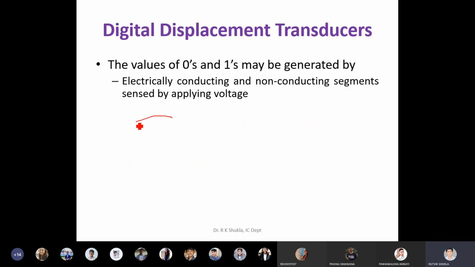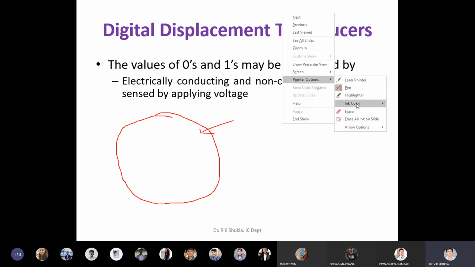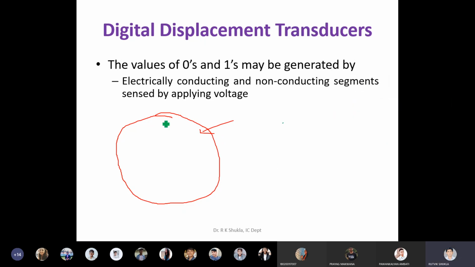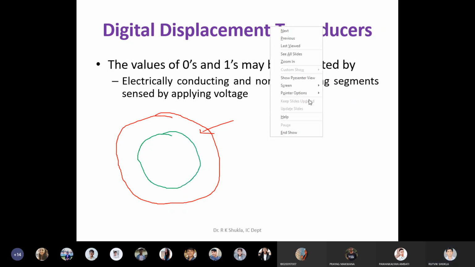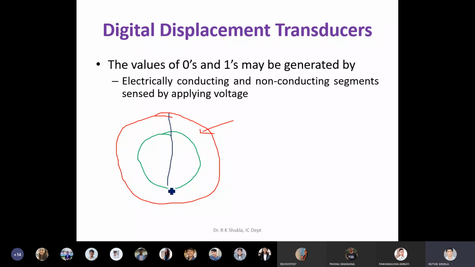Suppose I am concentrating on 2 bits: this will be the first bit, and for the second bit I need to have another provision. What I'll do is something like this. So in this case there are 2 bits, D0 and D1. This track is called the D0 track, and this track is called the D1 track.